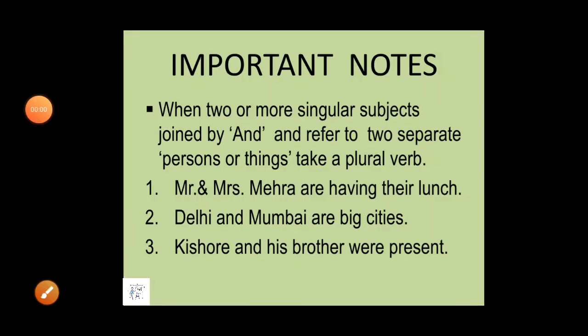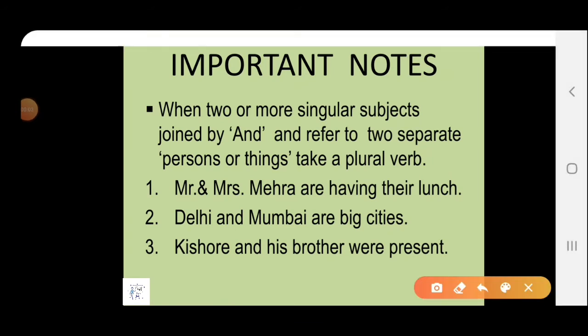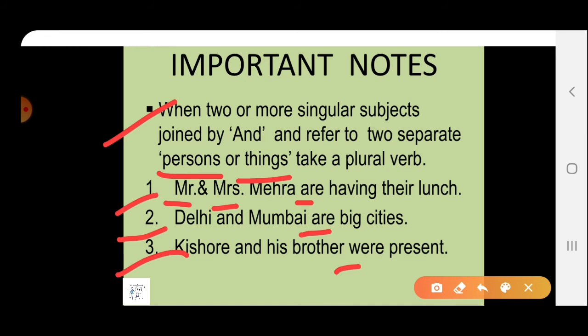Right? Now I will show you some important points. First, when two or more singular subjects joined by and refer to two separate persons or things, take a plural verb. How? Like Mr. and Mrs. Mehra, Mr. and Mrs. They are two. So that is a plural subject. And with this plural, we are using a plural verb. Delhi and Mumbai, two cities are here and that is plural. That's why we are using are here. Kishore and his brother, two persons. That's why were as a plural verb is used.